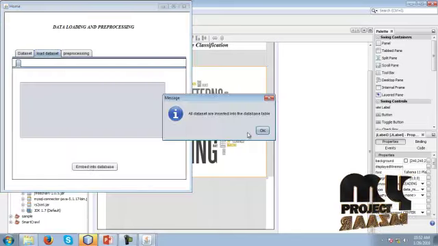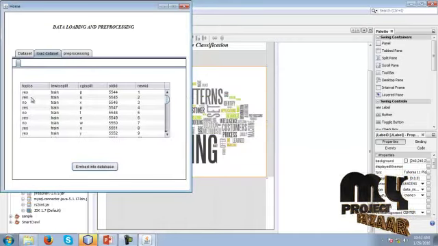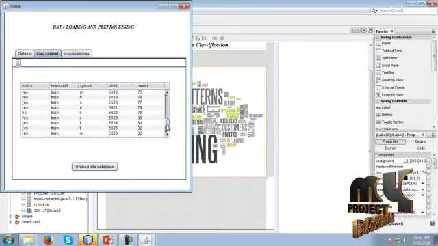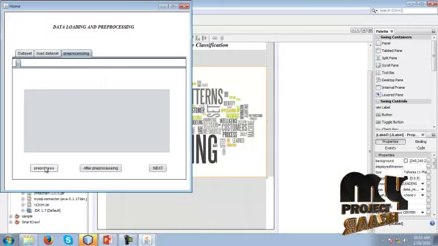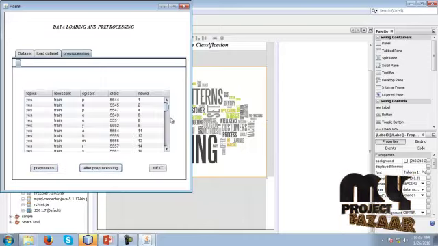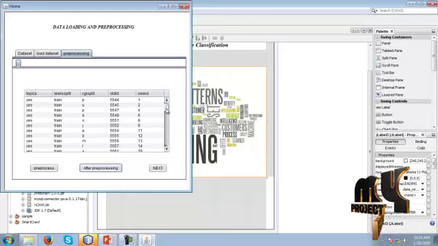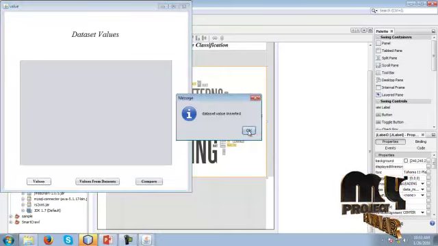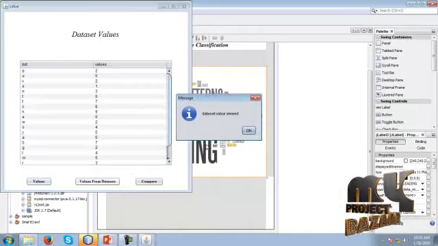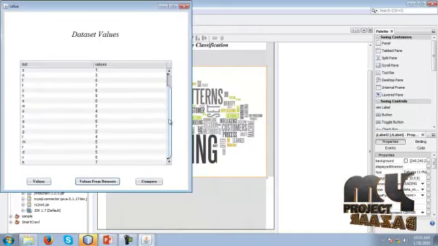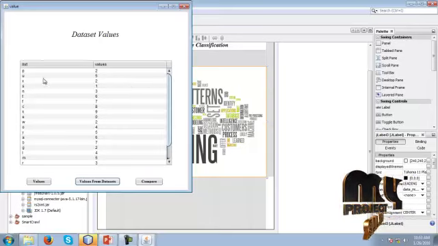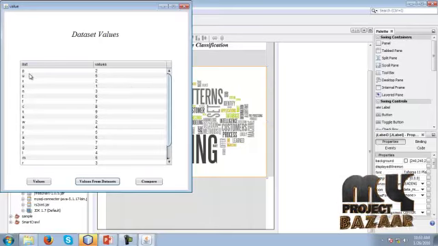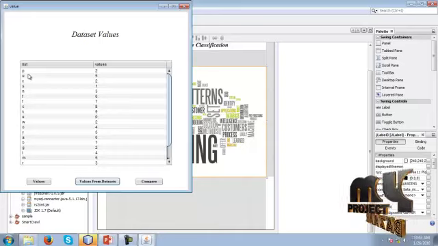We have to load our dataset into our database. After that, the dataset can be pre-processed. This is our pre-processed dataset from our database. These are the values. Later, the values can be updated in our database. This is the dataset values related to our dataset.